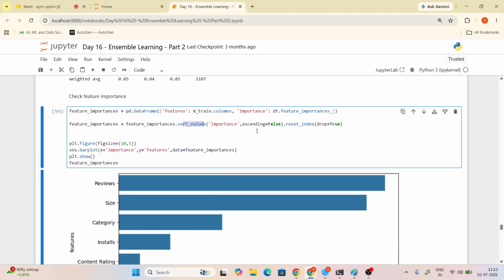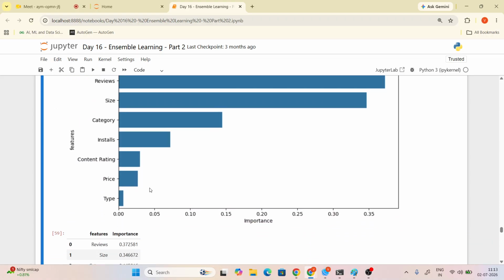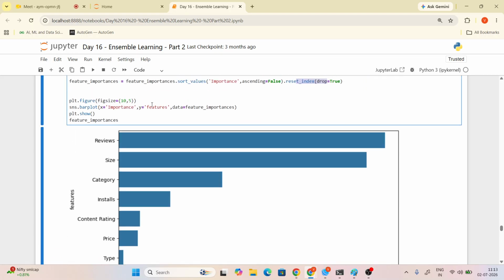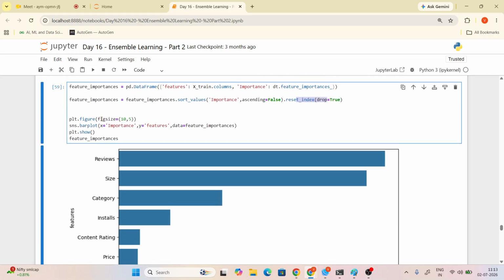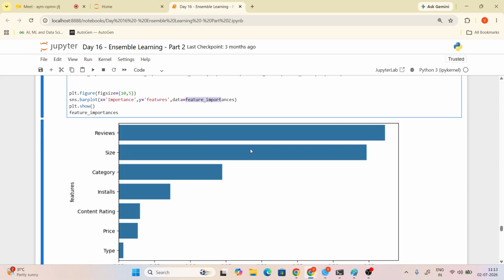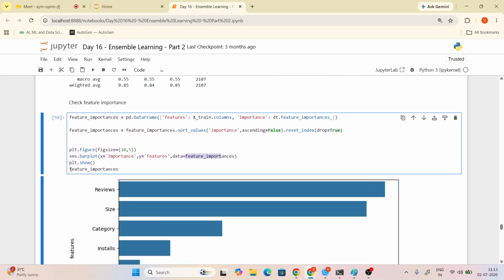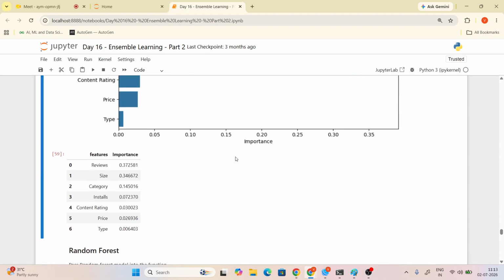Big number to small number, so only then you give ascending equals false. Now you give reset index with drop, which automatically removes the index number. Have you got my point, Alka? Yeah, got it. You already know figure size. In the bar chart we give x and y. So the feature importance is the data, right? So this is our data. Now I have given it in feature importance, Alka. See what is present here: features and their importance.